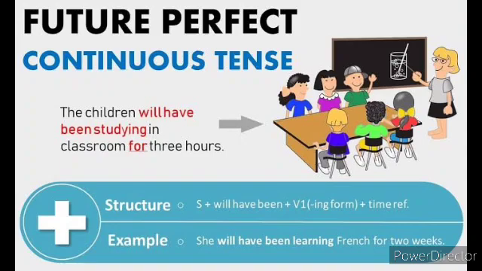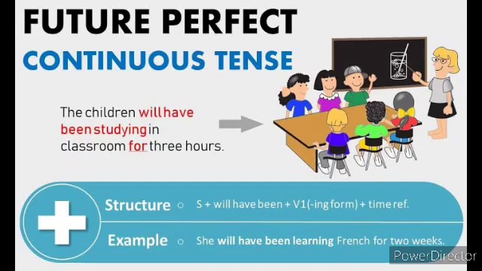So look at the sentence. She will have been learning French for 2 weeks. She is the subject, will have been we have to use with verb plus ing form, that is learning French for 2 weeks. French is the object and 2 weeks is the time duration here.